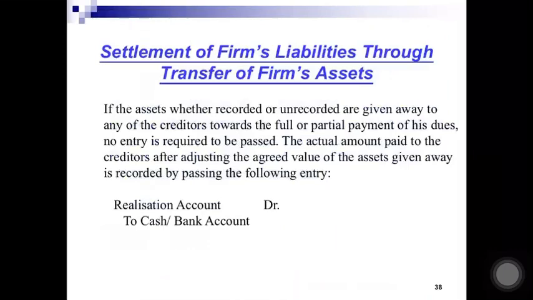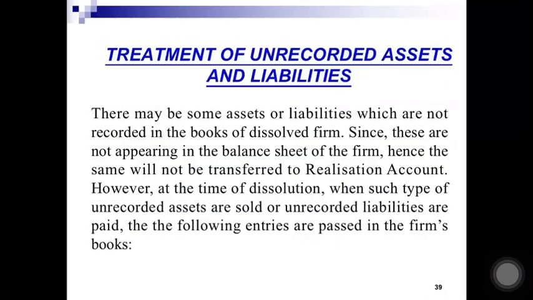If we have transferred the asset only for 5,000, then we make an entry only for the balance 1,000, and that entry will be realization account debited to cash account. So the actual amount paid to the creditor after adjusting the agreed value of the asset given away is recorded. And if the asset has been given for full settlement, then no entry will be passed.